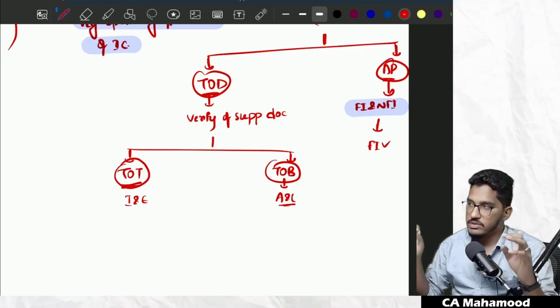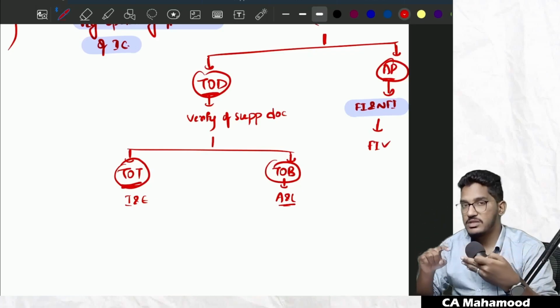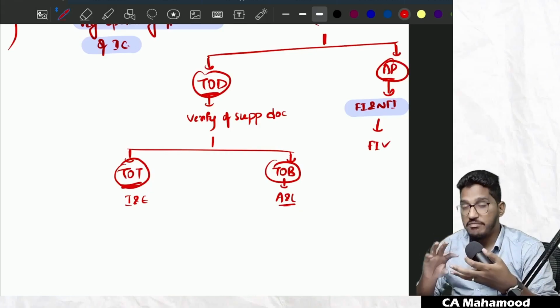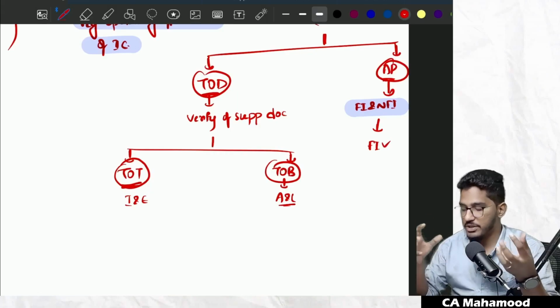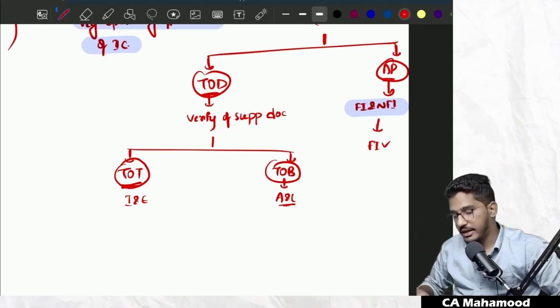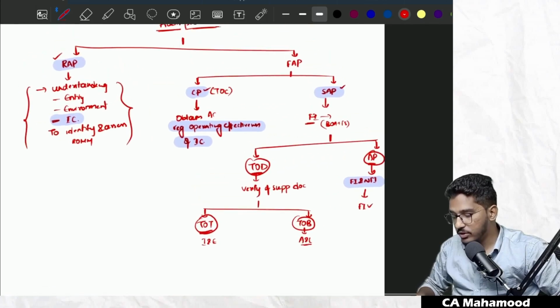For the time being now, just remember the definition of analytical procedures. What is the meaning of analytical procedures? Evaluation of financial information through understanding the plausible, the acceptable relationship between financial and non-financial information. That procedure I'm going to call analytical procedures. So this is what the complete audit procedures are.